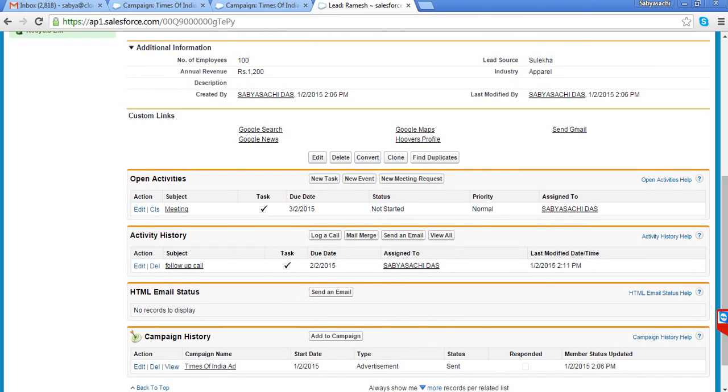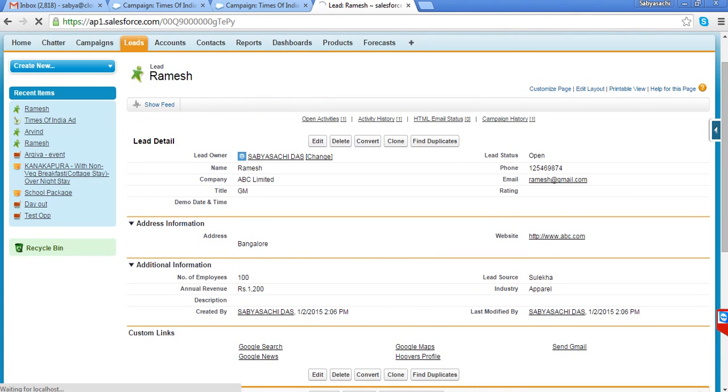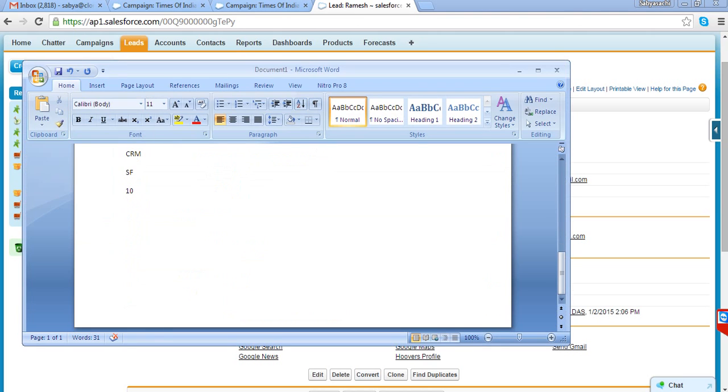Now, after doing all such activities, I will understand whether it's a genuine lead or not a genuine lead, or I can say a qualified lead or an unqualified lead. If we feel it is a qualified lead, then I convert that lead to opportunity.